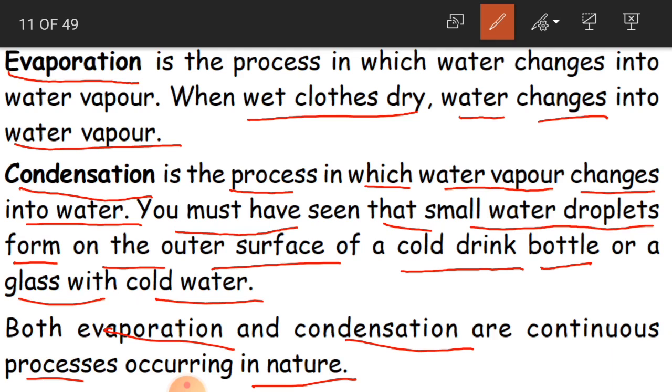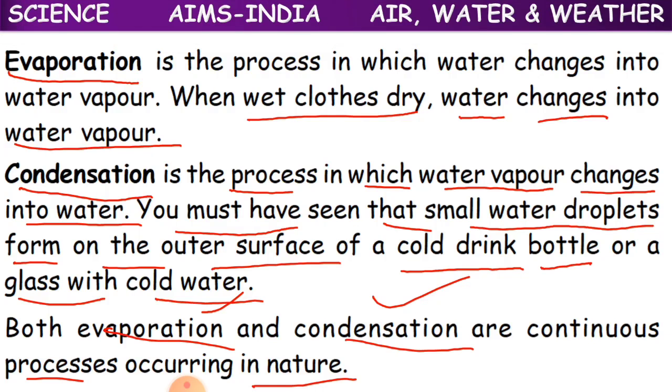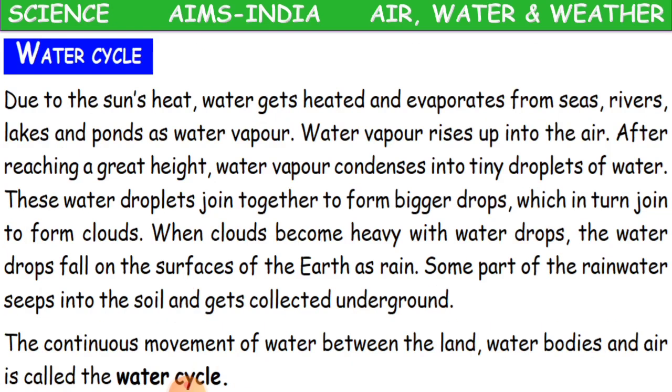These two processes go on continuously in nature, and nature is nothing but the earth. Clear? Now we'll see about the water cycle.